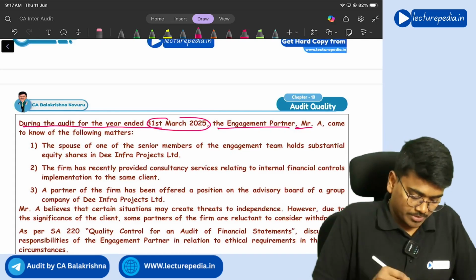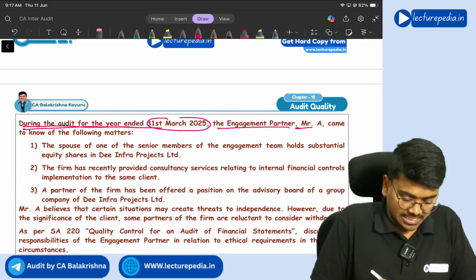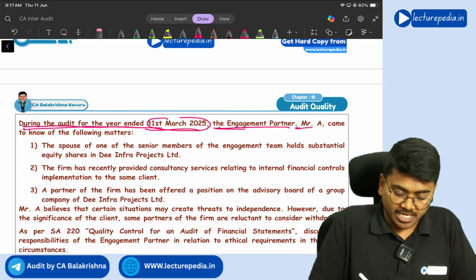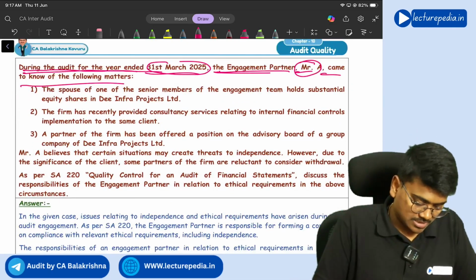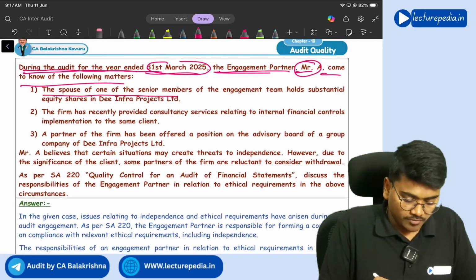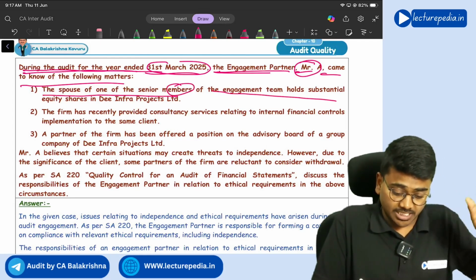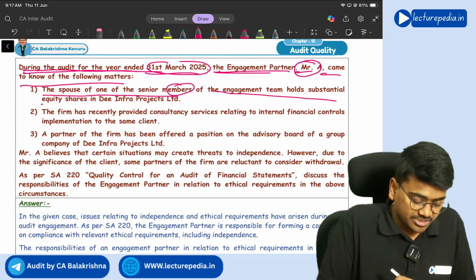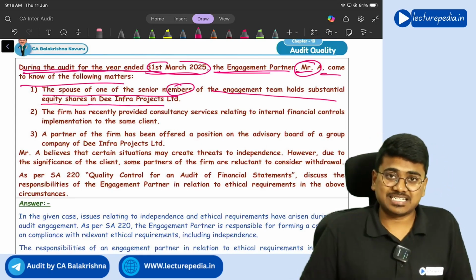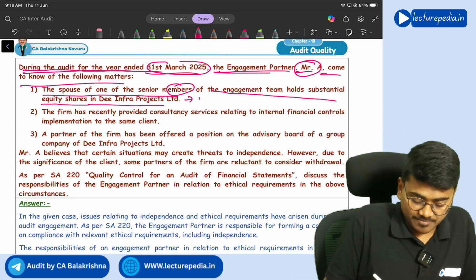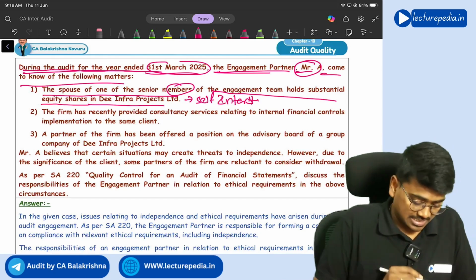Yes. During the audit for the year ended 31st March 2025, engagement partner Mr. A came to know of the following matters. Spouse of one of the senior members of the engagement team holds substantial equity shares in D Infra Projects. This creates a self-interest threat. Correct? Yes.